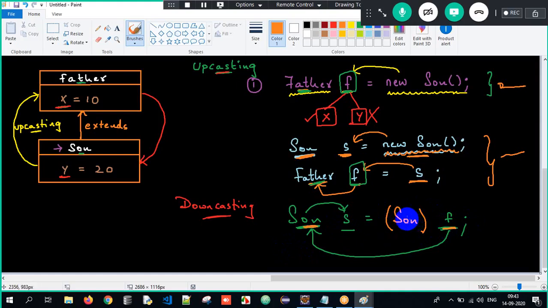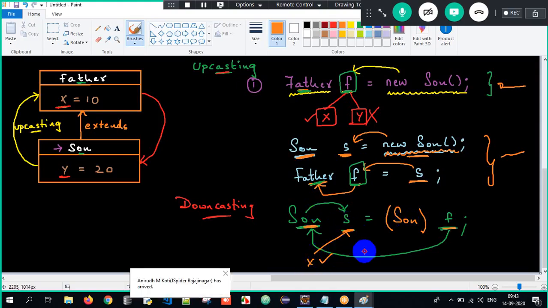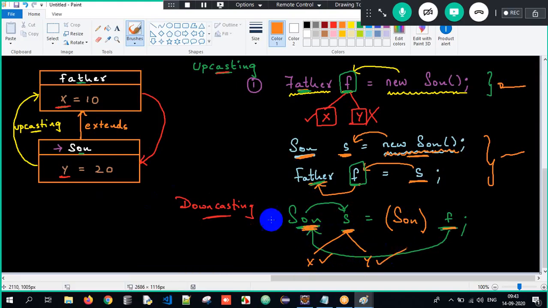So this is called downcasting here. With the subclass reference, I can access X also and I can access Y also. S is of type Son. I can access both the superclass property and the subclass property. There are no restrictions at all.